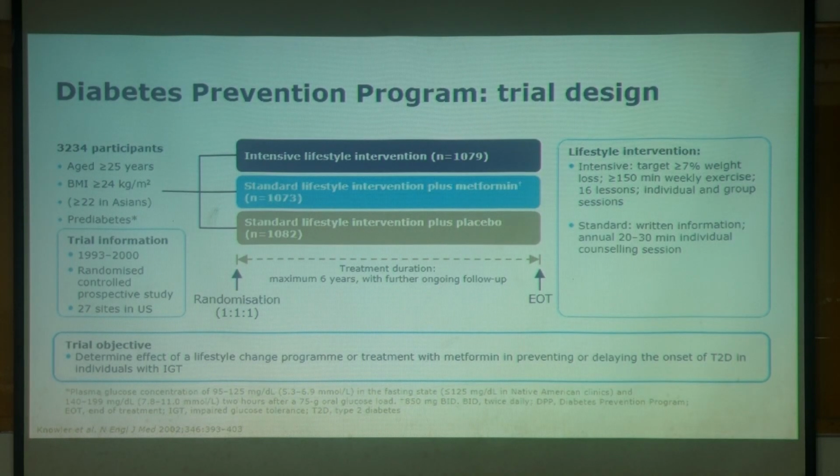The diabetes prevention program. So here again, you can see the lifestyle intervention did play a very important role. The aim of the study was to determine the effect of lifestyle change program or treatment with metformin in preventing or delaying the onset of type 2 diabetes in individuals with IGT.